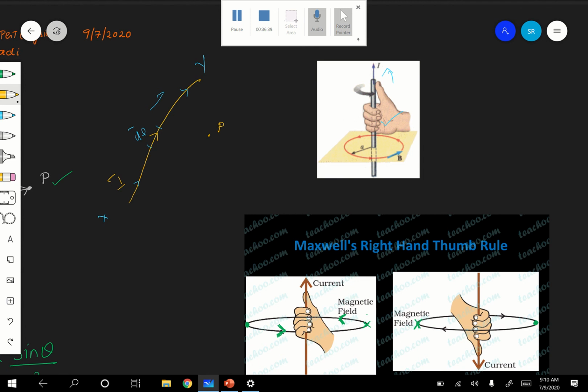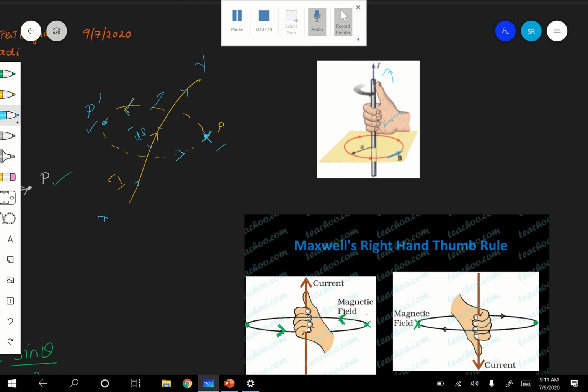If I am holding the current with the thumb in the direction of the current, then the curvature of the fingers will be in this direction, anti-clockwise. Therefore at P it is going in. And if you keep the point P dash here, at P dash it is going out. It is inward and outward, as I just told you.